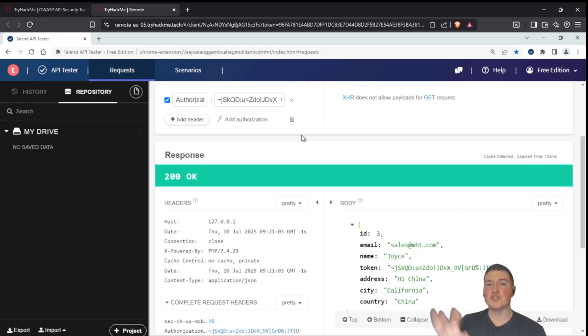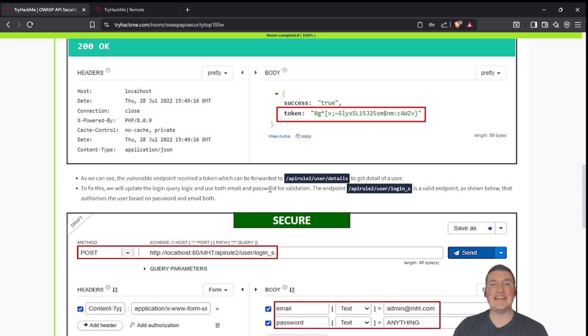So we just authorized as Joyce in this case, the salesperson, right? And we shouldn't be able to do that. I don't have her username and password, but because it wasn't checking for the password, that is a very easy thing to miss. If, for instance, you have a board or a pipeline for development, and that is a stage that you're at, but you get to, hey, there's only 2 weeks left before this thing goes live.